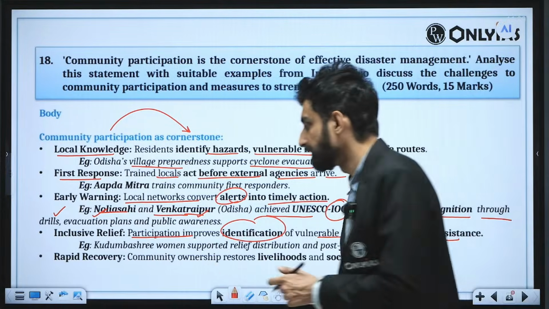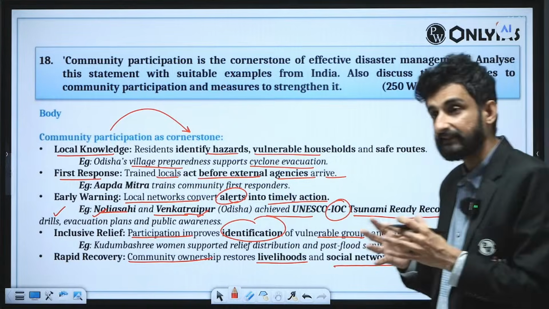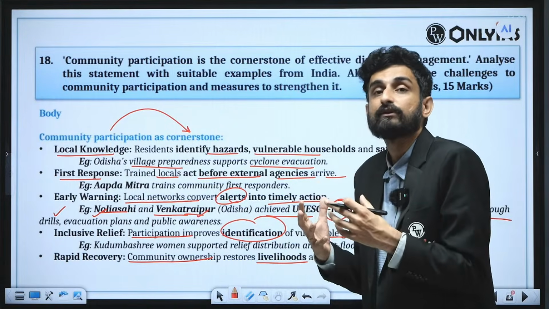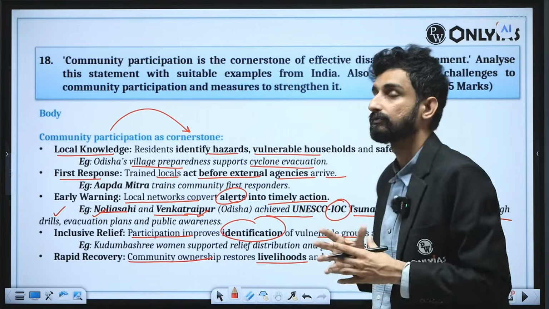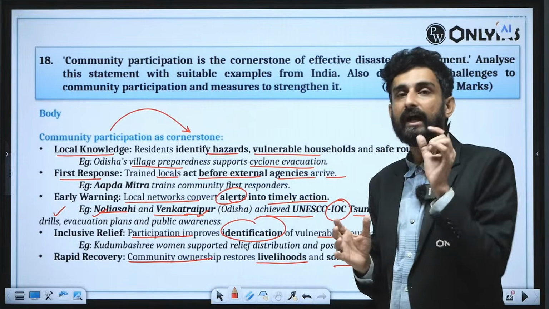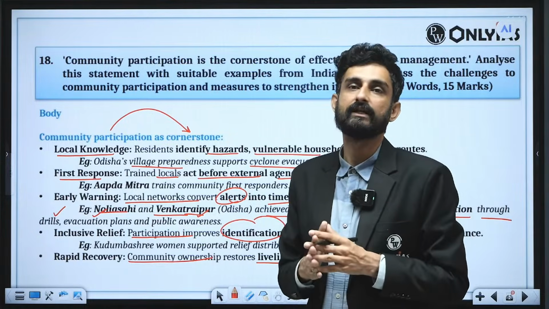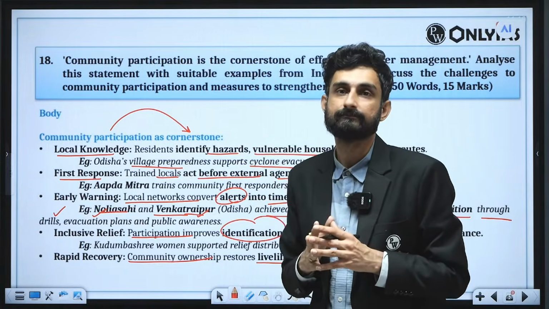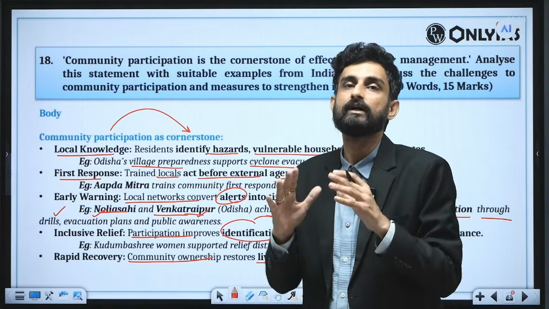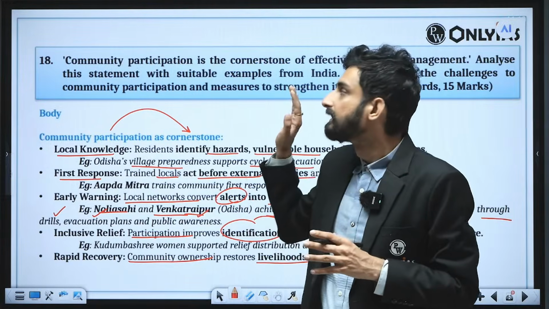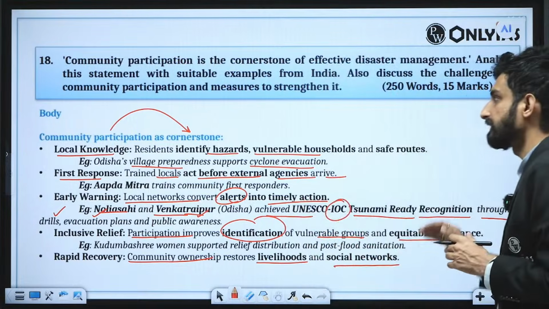Then we have rapid recovery. Community ownership restores livelihoods and social networks. If social capital in a particular society is high, it will always translate into community participation as a cornerstone of effective disaster management policy. And you will be surprised to know that there is a principle in environmental policy which we study, called the participatory principle. The participatory principle says that almost all stakeholders should be on the same level of environmental policy or effective disaster management policy, so that they can give a united front in case of a disaster.